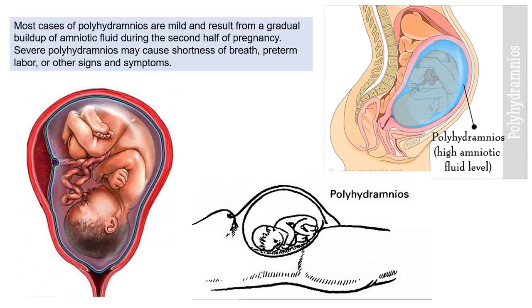Basically, most cases of polyhydramnios are mild and result from a gradual buildup of amniotic fluid during the second half of pregnancy. Severe polyhydramnios may cause shortness of breath, preterm labor, or other signs and symptoms. If you are by chance diagnosed with polyhydramnios, your healthcare provider will carefully monitor your pregnancy to help prevent complications. Treatment depends on the severity of the condition. Mild polyhydramnios may go away on its own. Severe polyhydramnios may require closer monitoring.